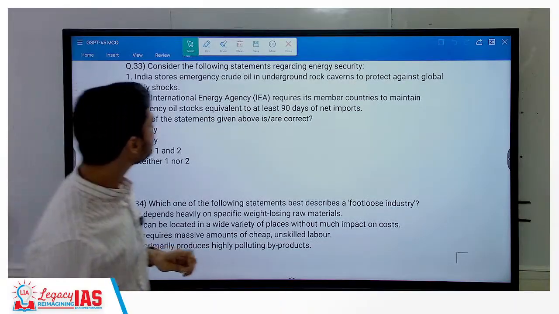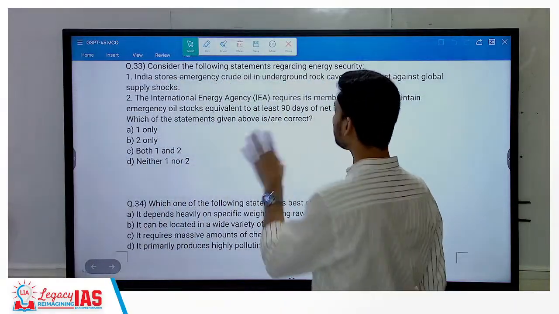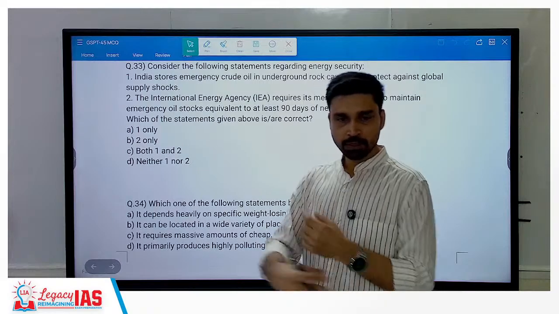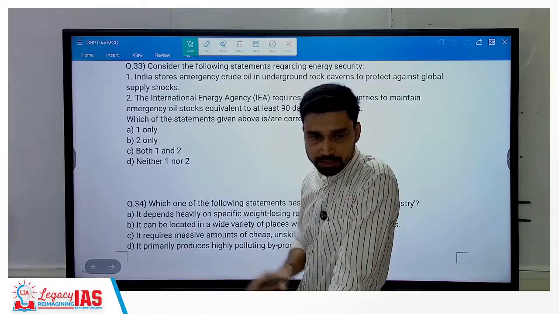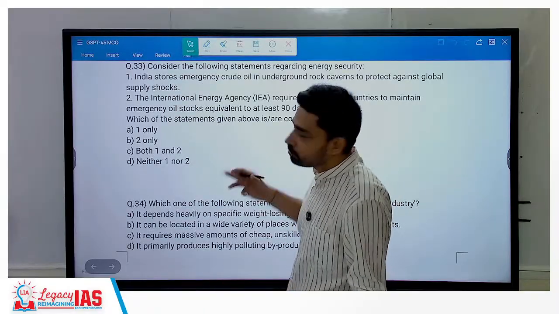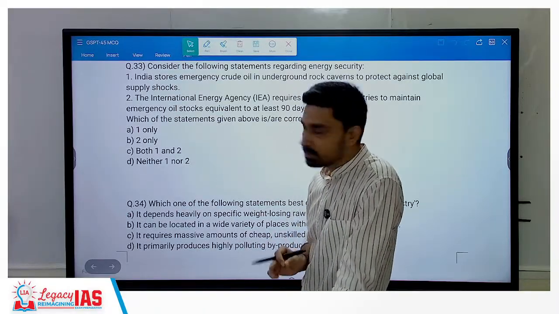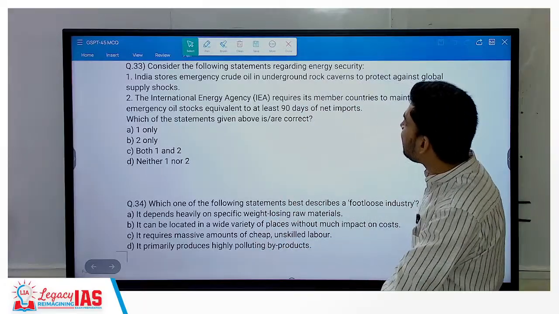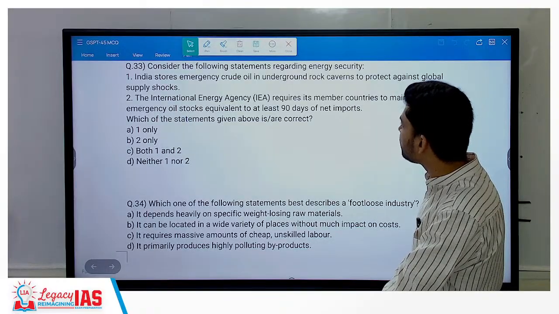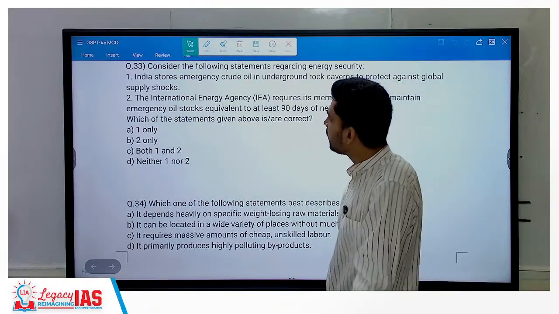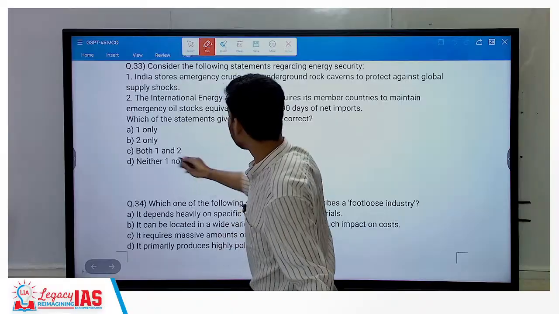India stores emergency crude oil in underground rock caverns to protect against global supply shock. We have discussed that in the case of India, we have 3-4 places where we have constructed such kind of reservoir. Strategic petroleum reserve, the term that we use, SPR. So that's correct. IEA requires its member countries to maintain emergency oil stock equivalent to at least 90 days of net import. That is correct. IEA says that all the countries should maintain this much stockpile. So C.